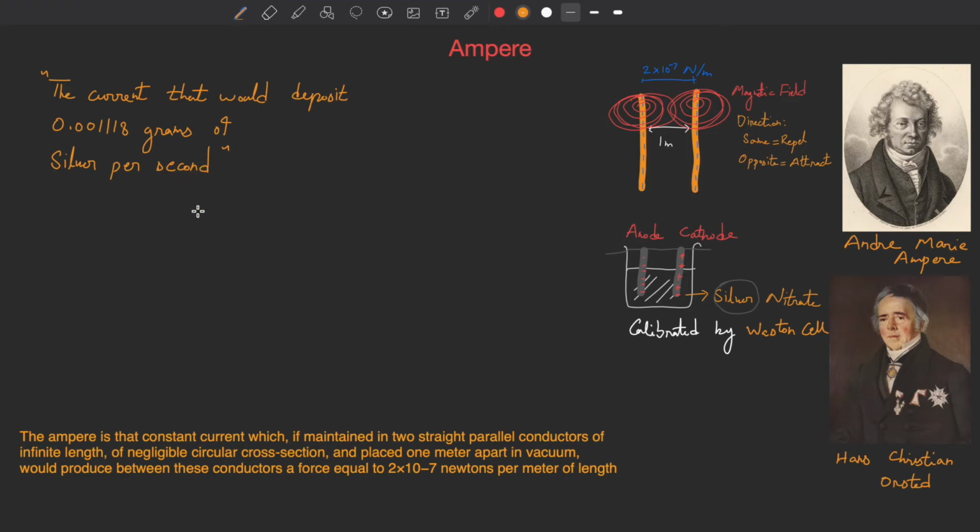In 1921, the General Conference on Weights and Measures formally added the ampere. At that time in 1921, the ampere was the fourth SI unit.